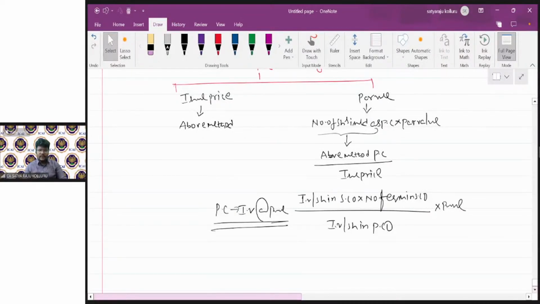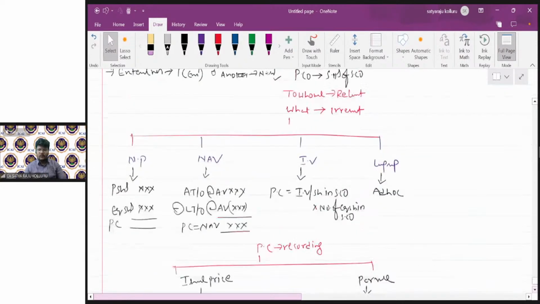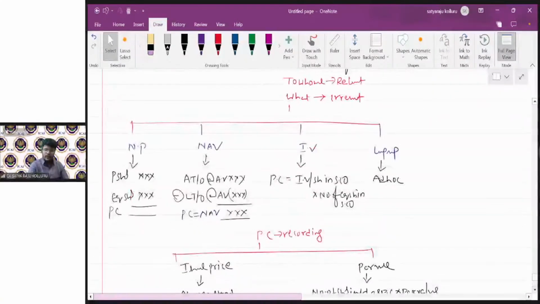And sir, which method is suitable for my problem? How should I identify it? For that, I told you the flow we should adopt to identify the method of PC. After reading the information given in the problem, if you are able to ascertain the amount payable to equity shareholders and preference shareholders, straight away you can consider the net payments method.